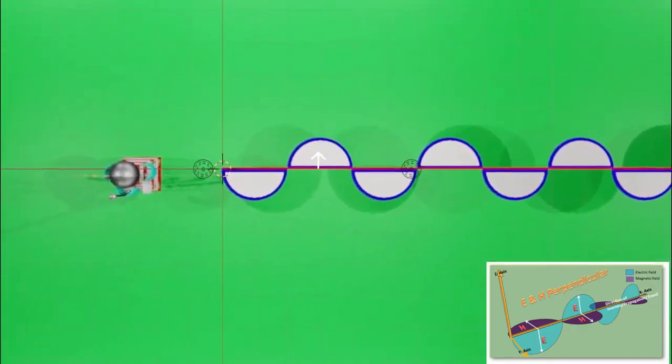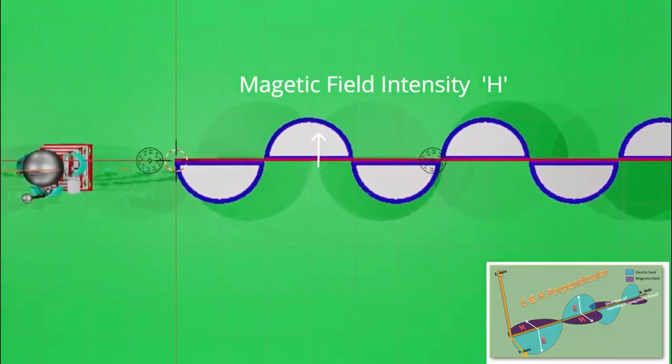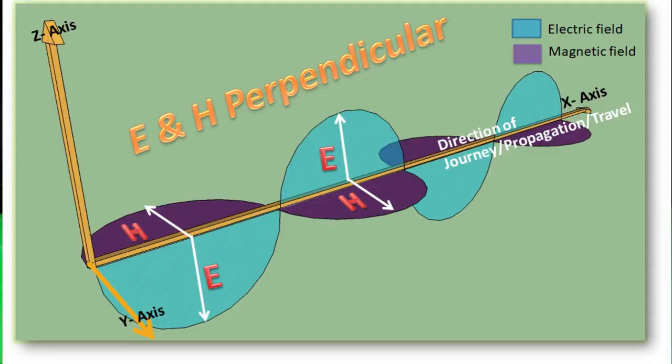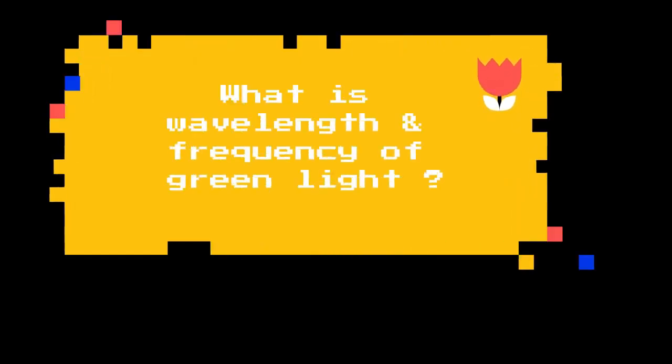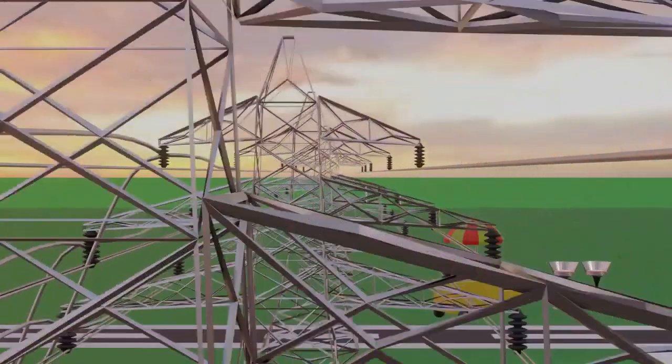We can see only the magnetic field intensity component. But when we see it from a proper angle, we can see that it is a 3D electromagnetic wave with two components. In the next session, we will cover the examples on frequency spectrum and other parameters of the electromagnetic field,